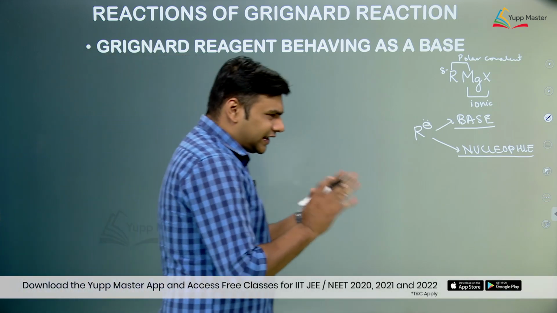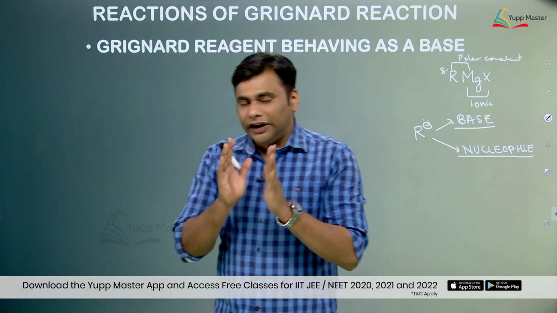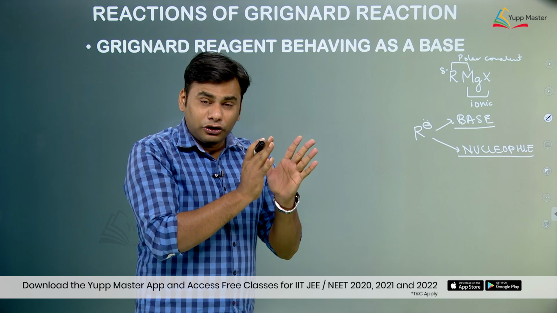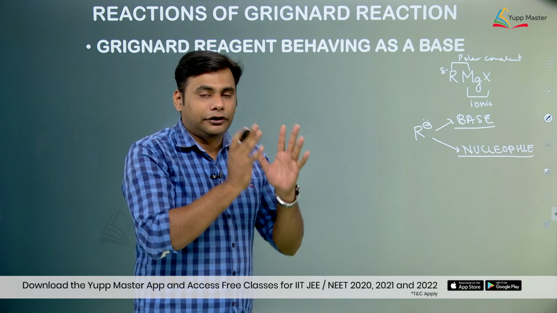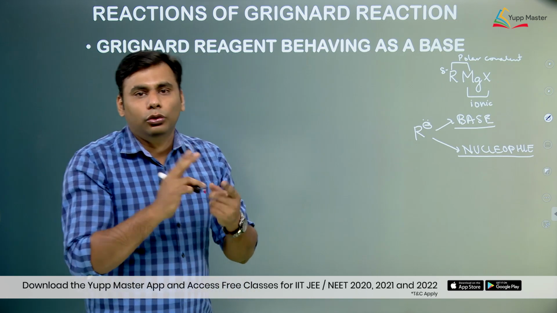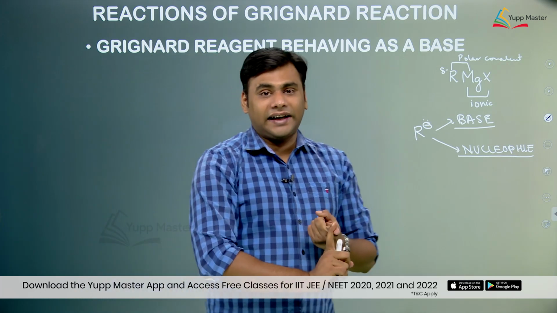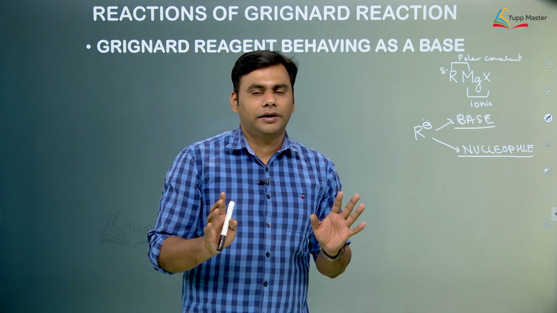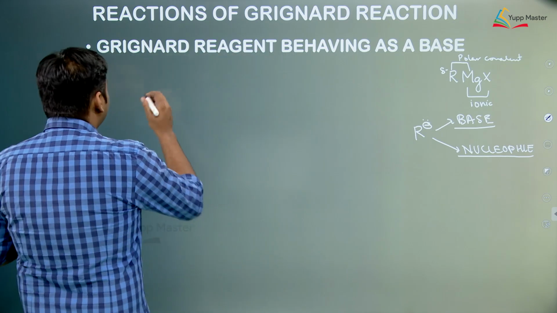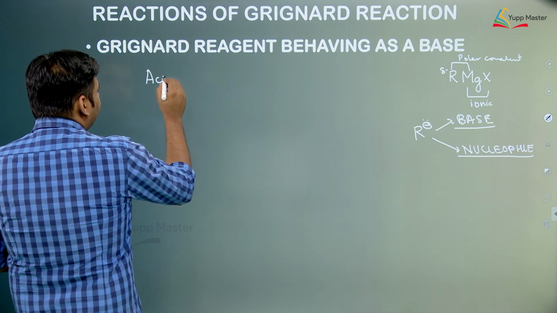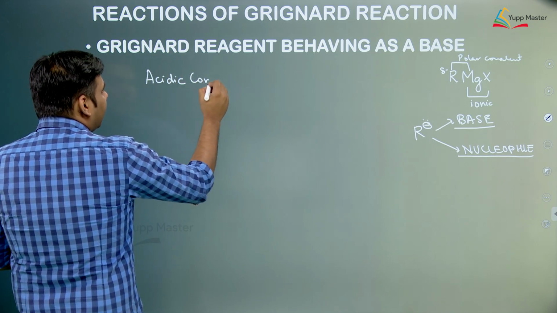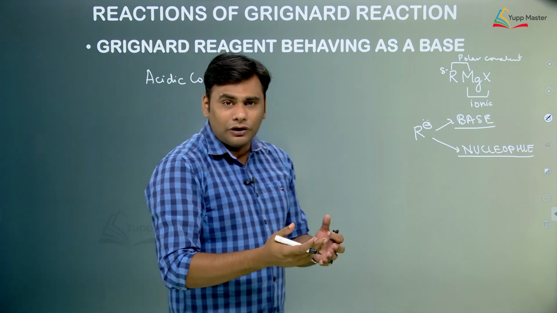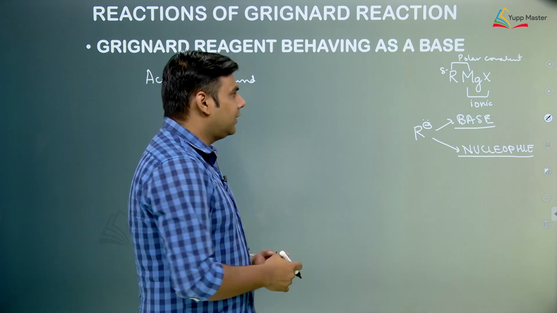So this is actually very easy, you just need to have the right concept placed. Now whenever you see Grignard reagent in a question, it should automatically click in your mind there are only two possibilities. Either it can act as a base or it can act as a nucleophile. There are no other cases over here. So whenever you see any acidic compound, like carboxylic acid, sulfonic acid, phenol, we know that they are acidic in nature,